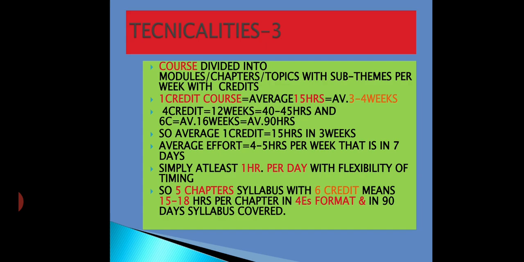So, simply 4 to 5 hours of dedicated time per week by the learners, or 1 hour per day with flexibility of timing. Suppose it is a course with 5 chapters in the syllabus with 6 credits, it means 15 to 18 hours per chapter in the 4 E's format, to be covered in 90 days.